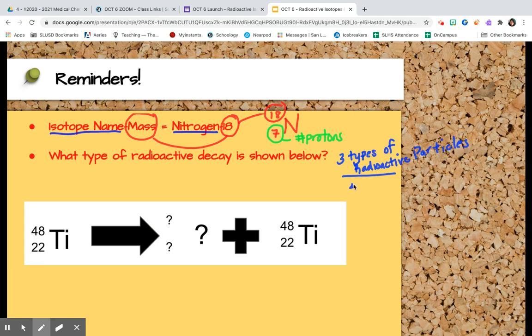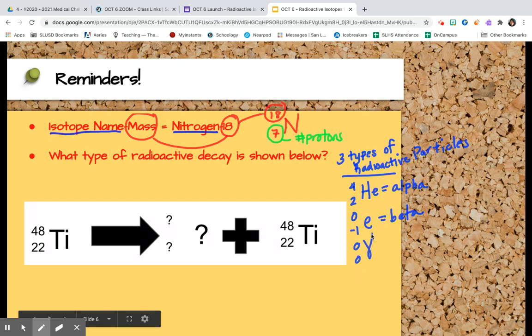All right, so the first one we talked about was 4,2-He, basically a helium nucleus or alpha decay. The second one we talked about is essentially an electron or beta decay. The third one is the Greek symbol for gamma. It has no mass, no protons. It's the smallest or highest energy, right? Gamma decay.